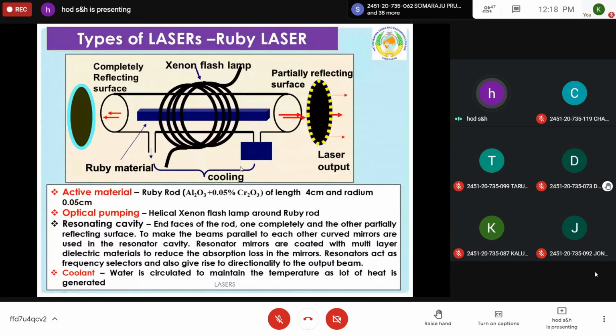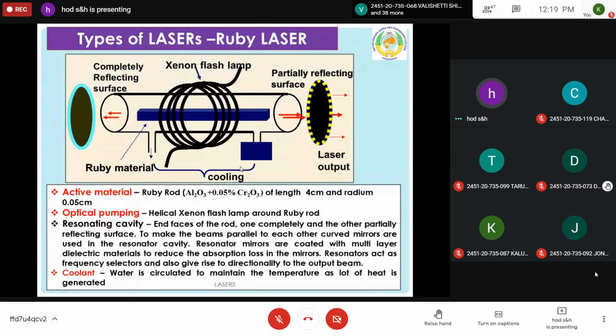And water is circulated to maintain the temperature as a lot of heat is generated. Because whenever the flash lamp is on, a flash of light is focused on the ruby rod, and this lasts for several milliseconds, and some 1000 joules of energy is released. Only part of it is required, the remaining is lost in the form of heat. The apparatus gets heated, so a cooling arrangement is provided so that a constant temperature will be maintained. So this is the construction of ruby laser, and the procedure is very simple.